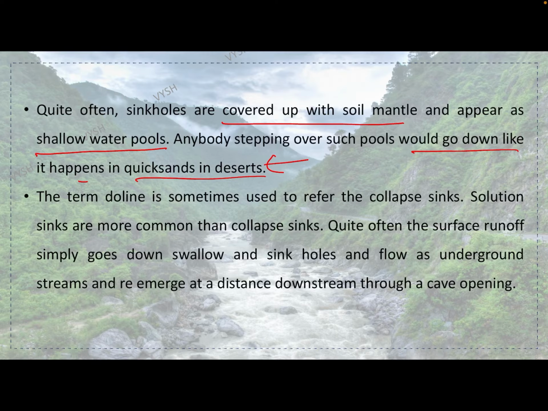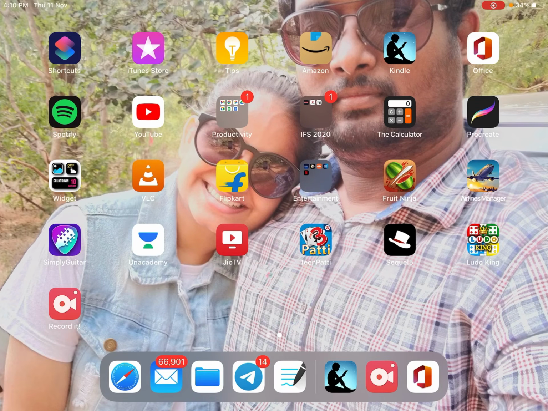Because of the soil mantle which is covering it up, it looks like a shallow water pool kind of thing. But when you step on it, you will slowly move inside. The term doline is sometimes used to refer to the collapsings. Solution sinks are more common than collapsings.